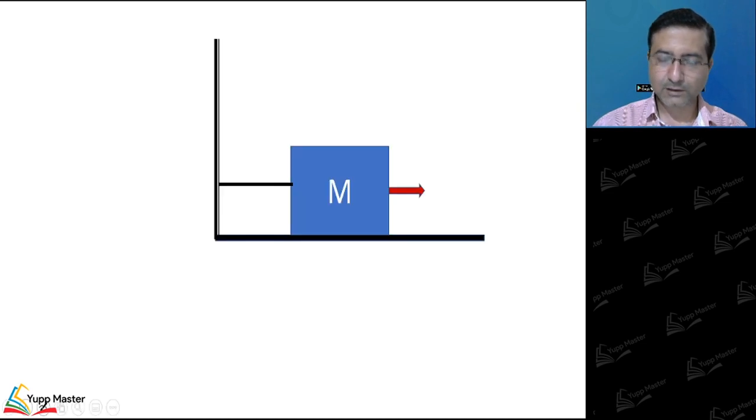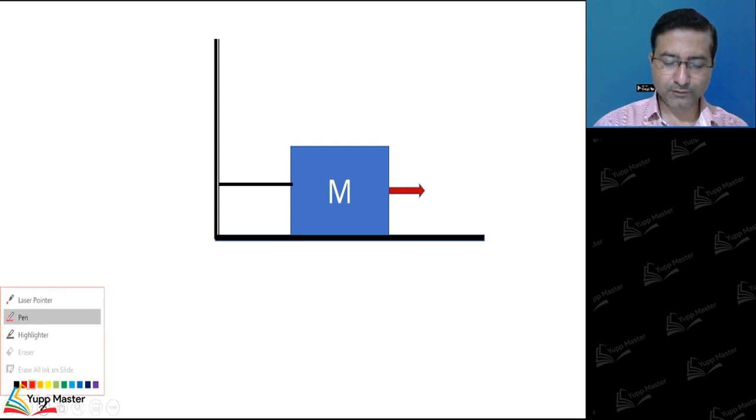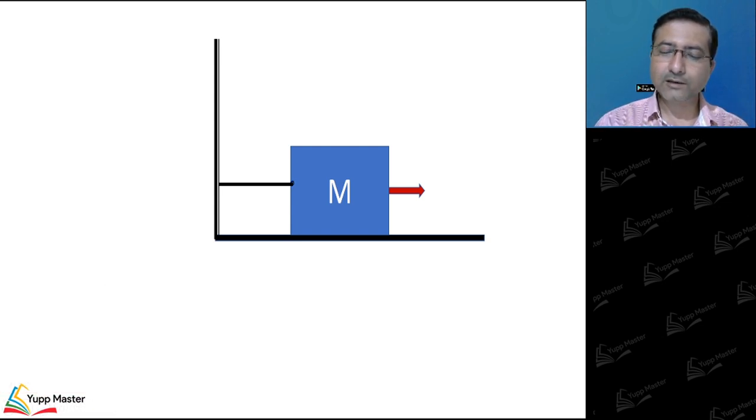Then we talked about the situation where the block was held on a horizontal surface with the help of a string. In this situation, we have seen that once you start increasing force, initially friction will try to balance it, but if force becomes large enough, then this static friction force reaches its maximum value.